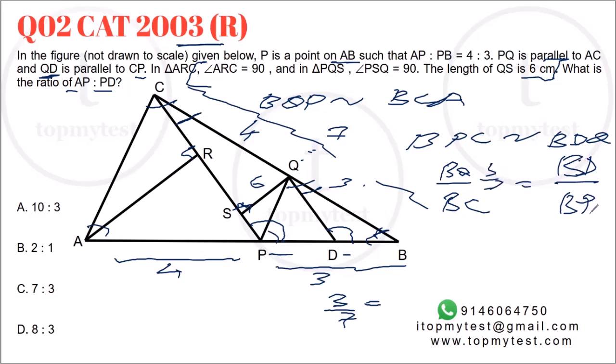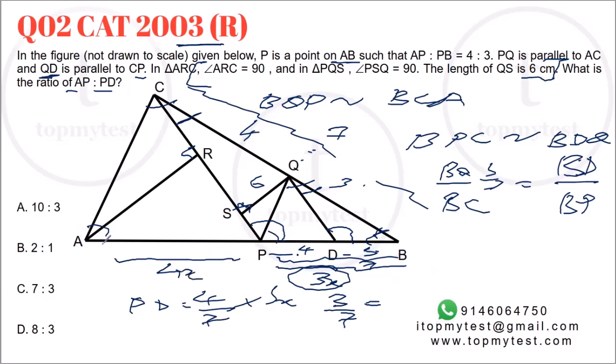So BD by BP will also be 3:7, which means if this is 3 parts, this will be 4 parts. Now let's take the large triangle. Now this full length of 3x is split in the ratio 3:4 to get PD. So PD will be 4 by 4 plus 3, which is 7, times 3x. If this is 3x, this will be 4x.